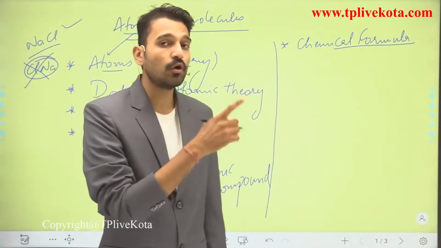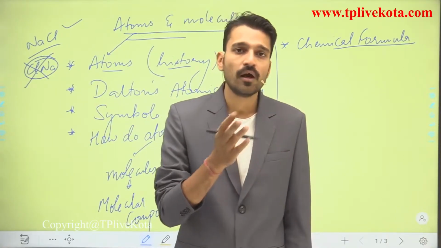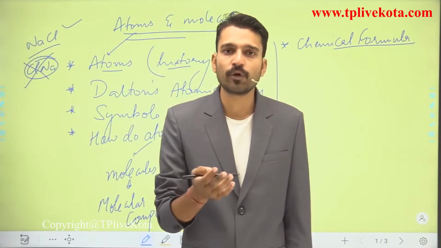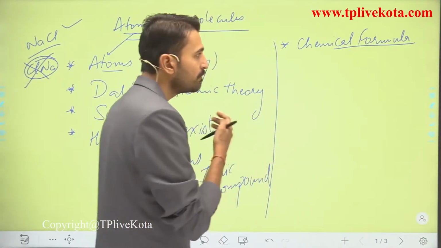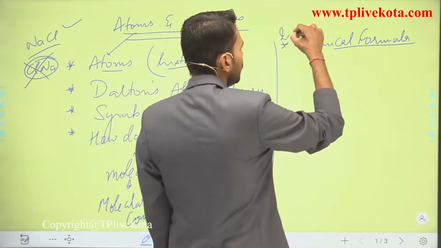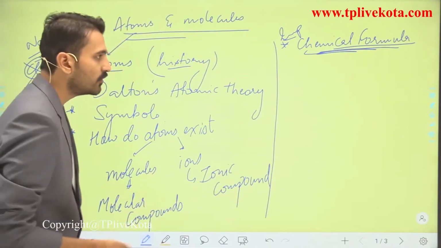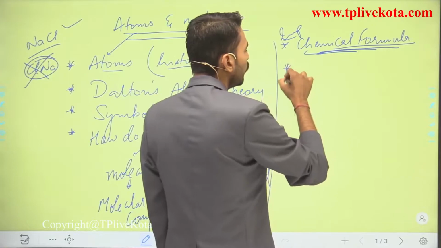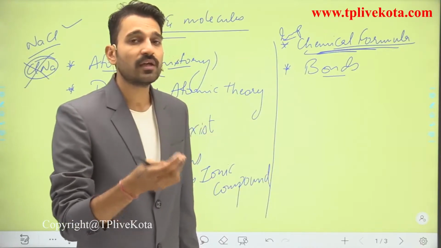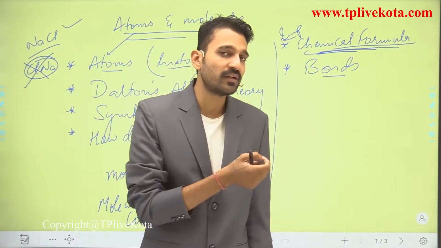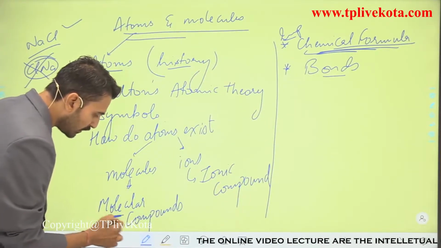This part is also very important, because if you are studying chemistry and you don't know how to write the molecular formula or the ionic formula of a compound, then you can't understand the basic concepts of chemistry in the higher classes. So after reading how to write the chemical formula for molecular compounds and ionic compounds, we are going to see some of the forces or bonds, that is, the ionic bonds and the covalent bonds. A very important type of bond is also present here, termed the coordinate bond. So in molecular compounds, what type of bonds are present?